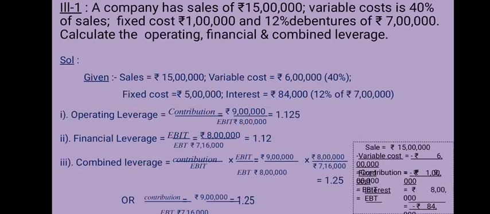Now we calculate combined leverage. It is very easy. Multiply operating leverage by financial leverage. You can directly multiply 1.125 into 1.12, or you can apply the formula of operating leverage and financial leverage. The final answer will be 1.25.